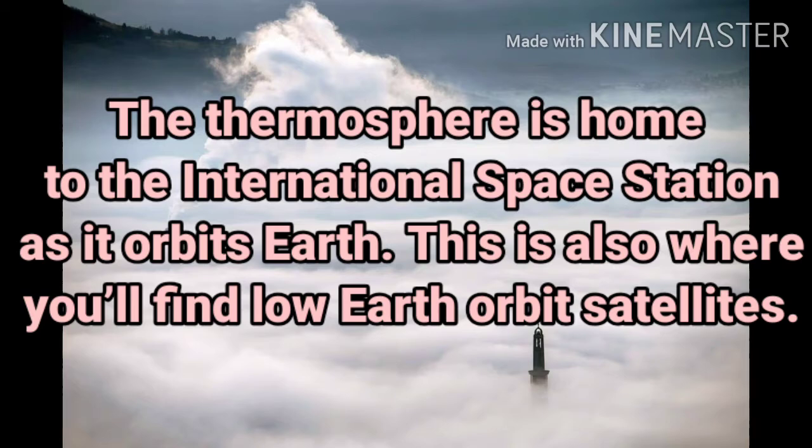If we talk about the activities going on in the thermosphere, it is home to the International Space Station as it orbits Earth. This is also where you will find low Earth orbit satellites. So there's a lot going on in the thermosphere.